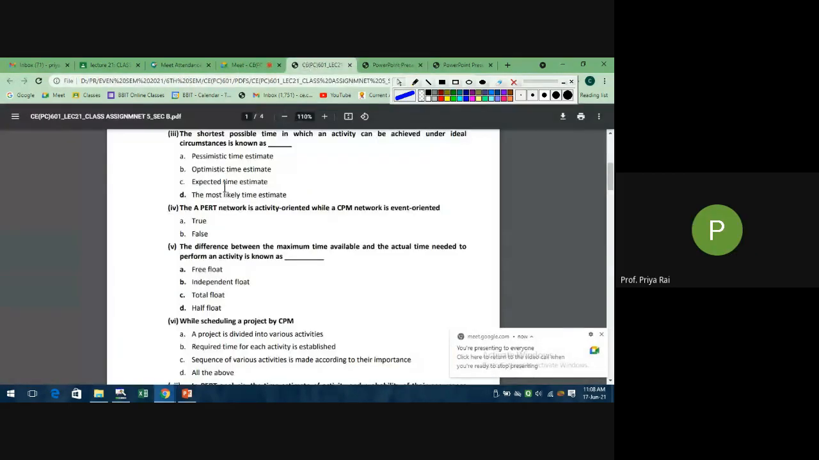Arindam, now tell me: a PERT network is activity oriented while the CPM network is event oriented. In the difference between PERT and CPM, I have given that one point. Which one is activity oriented and which one is event oriented? Tell me, is this statement true or false? True, ma'am. Is it so, everyone? True or false?